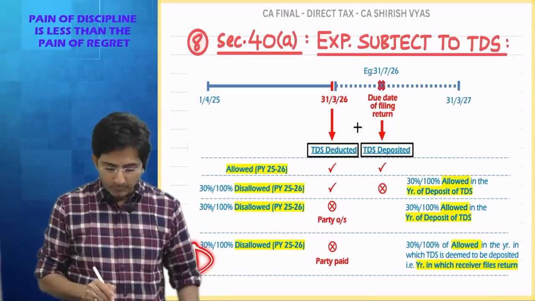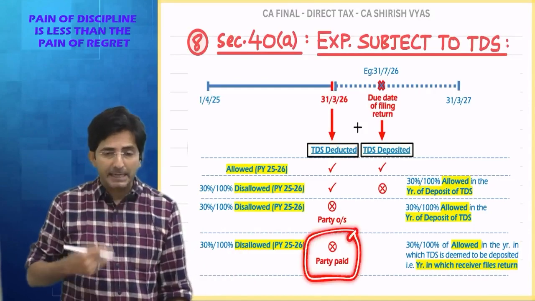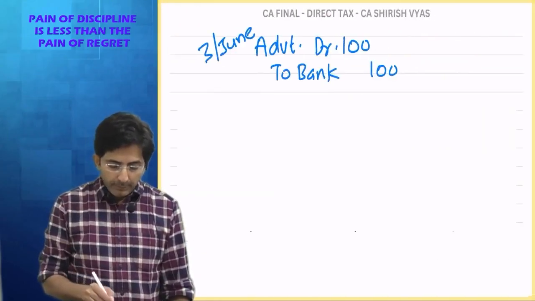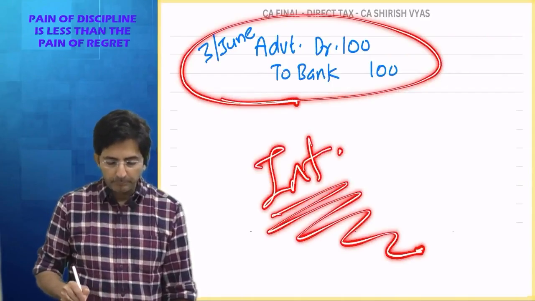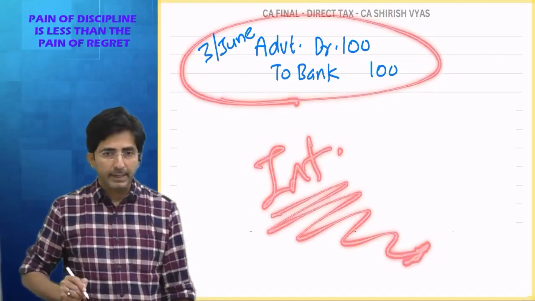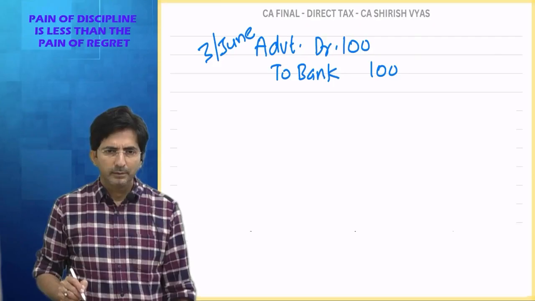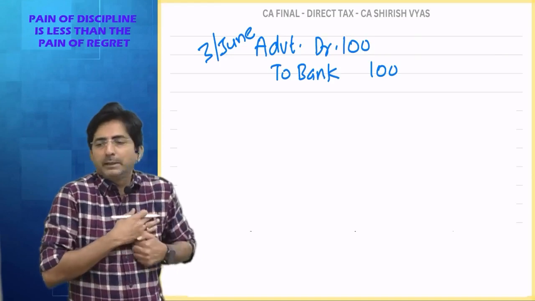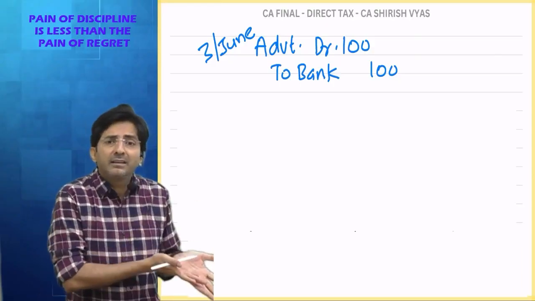So this last case was very important. Okay. Because this is the case where depositing TDS at my end is not possible. Okay, see, in this case, can you calculate the interest? Interest for what? Late deduction or late deposit? See, late deposit comes when you have deducted and the money is with me, and you delay depositing. Here I have not deducted at all.